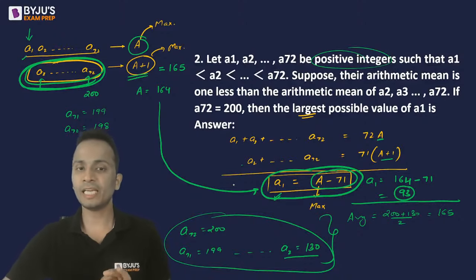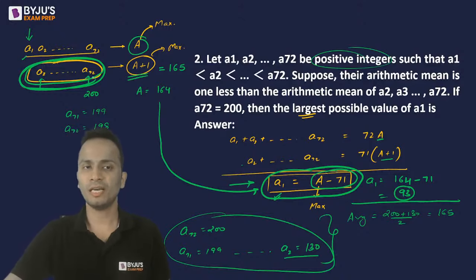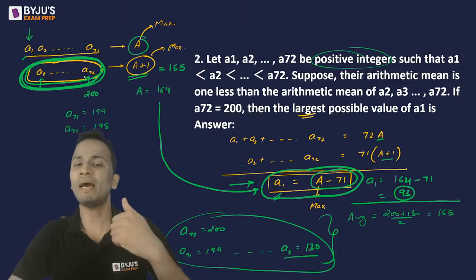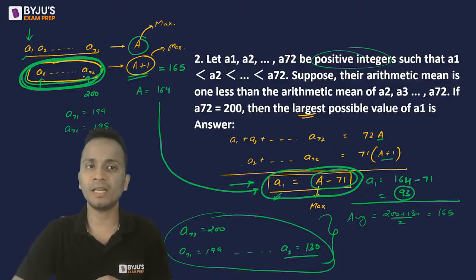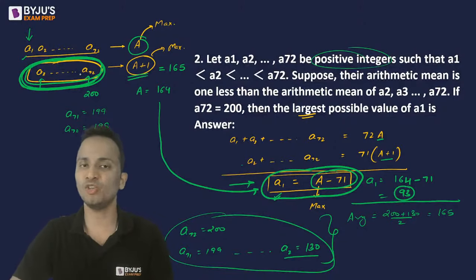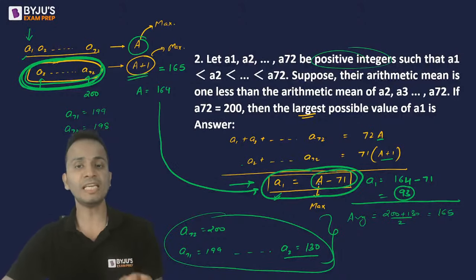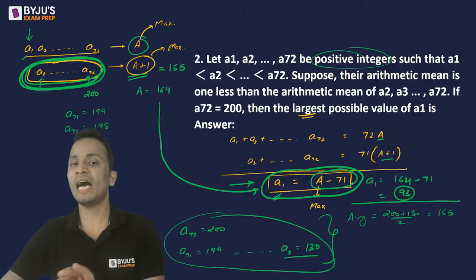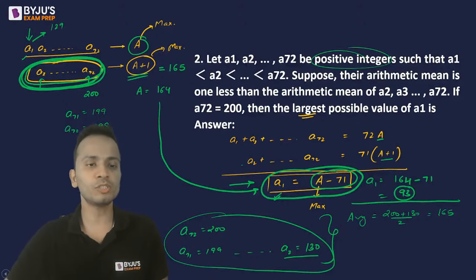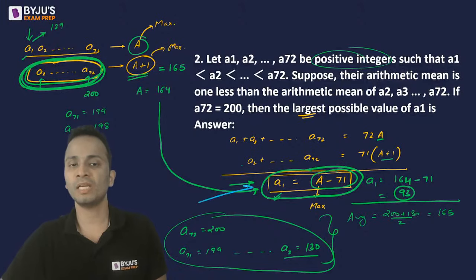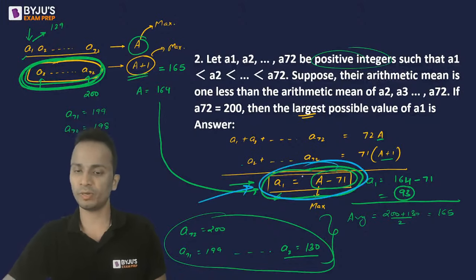Taking care of this condition, I have started from A2 up till A72 and maximized their value, which will maximize the value of capital A and hence maximize the value of A1. The difference between capital A and A1 has to be 71. If you consider the value of A1 as 129, you will not be able to satisfy this relation.